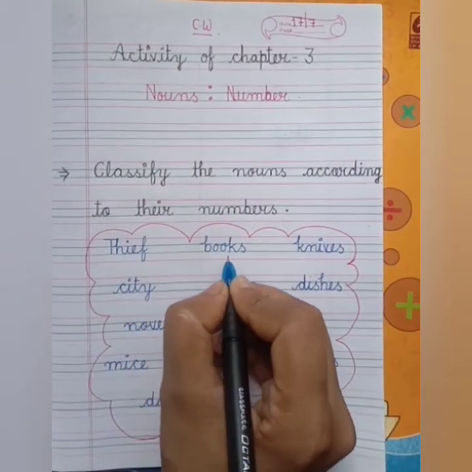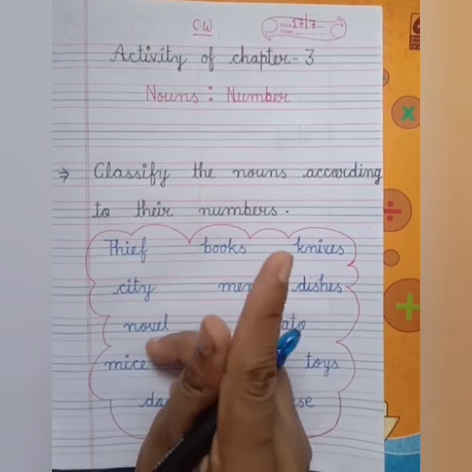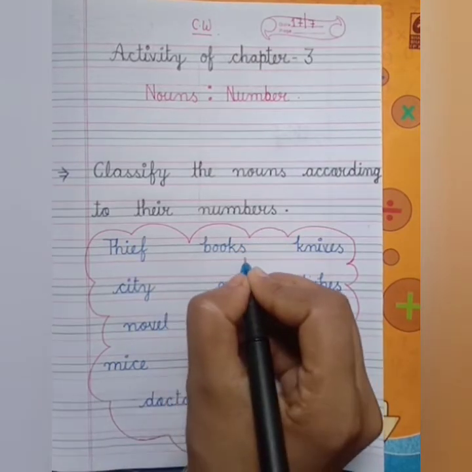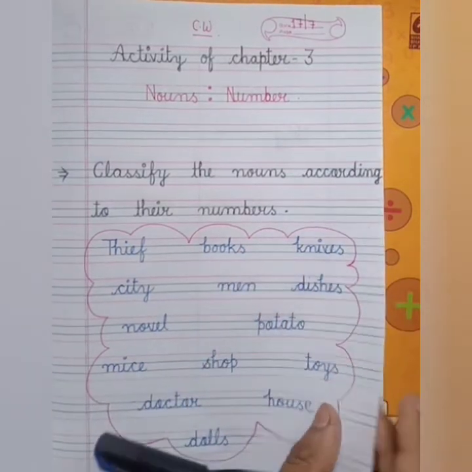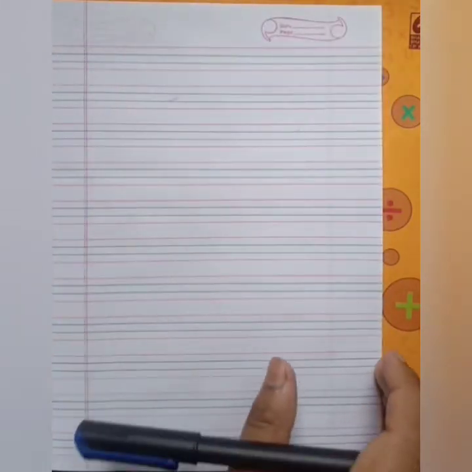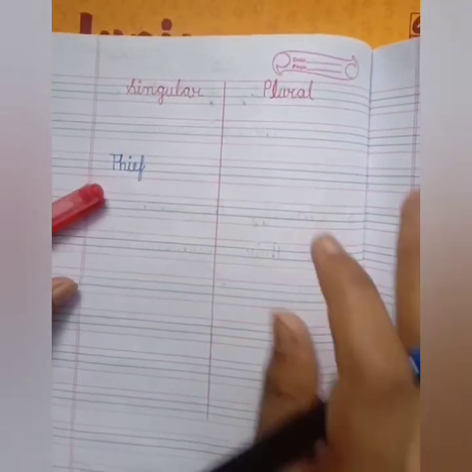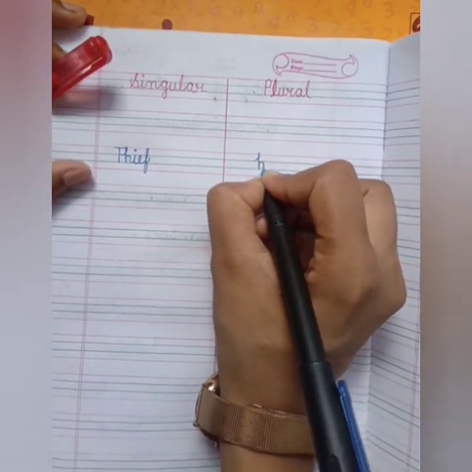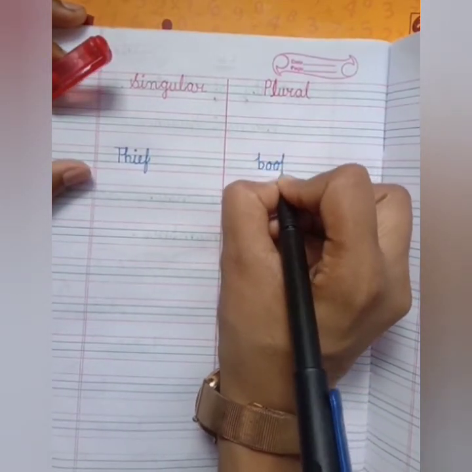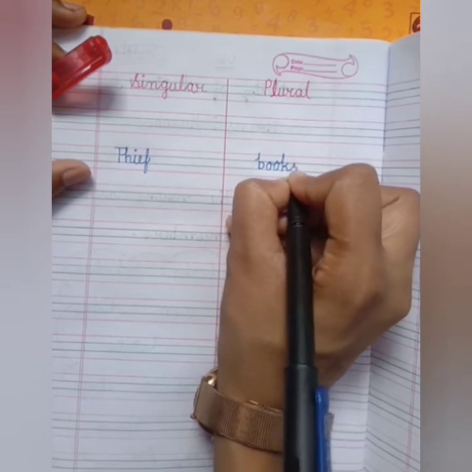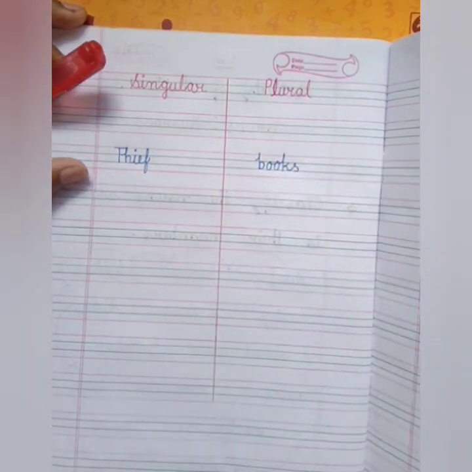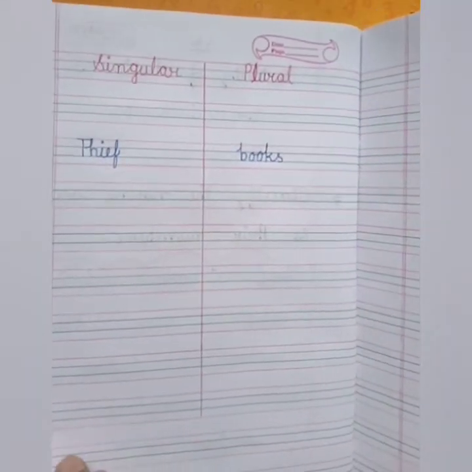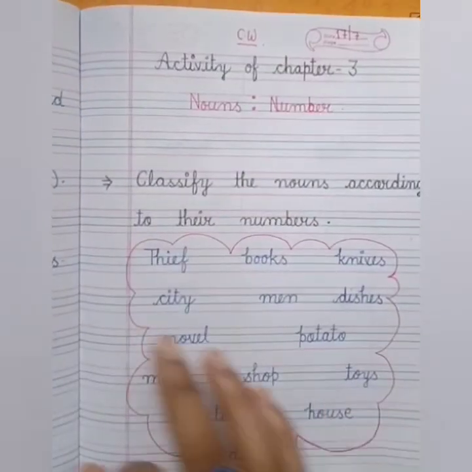books. Now books, you can see book means singular, means one book, and books means many books. So books is a plural noun. So we will write books in the plural column. Okay, because books is plural. Okay, now you have to complete this activity by yourself.